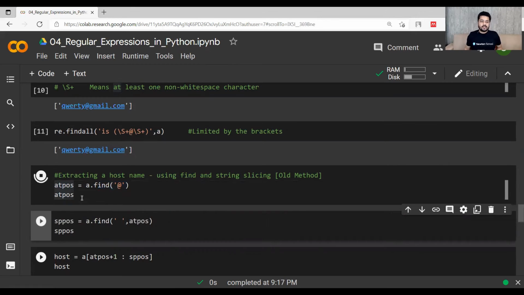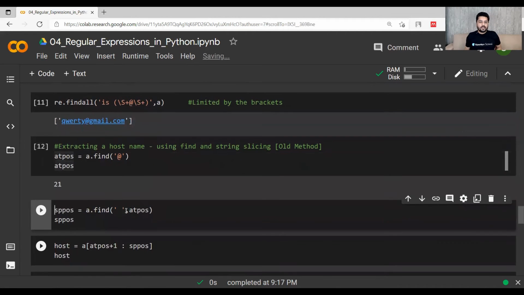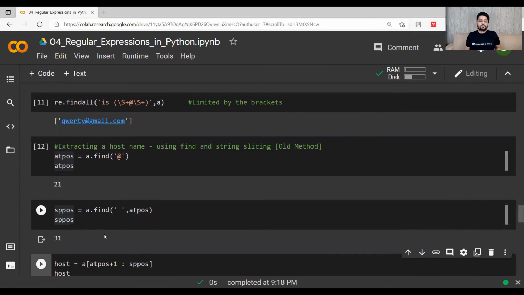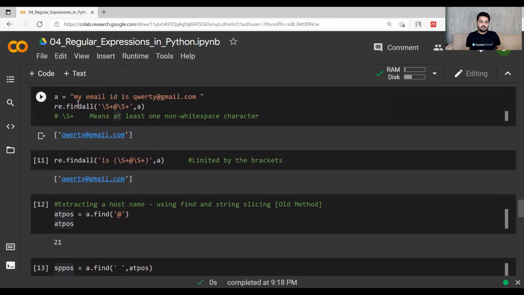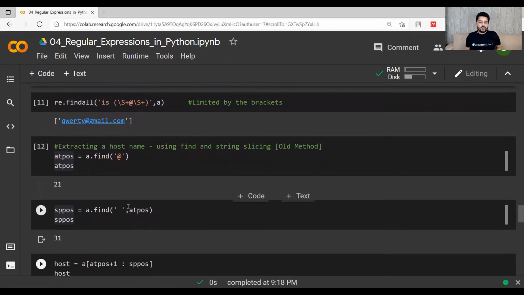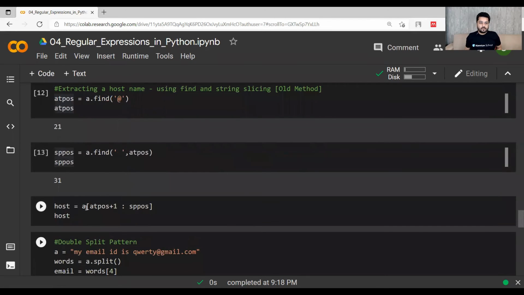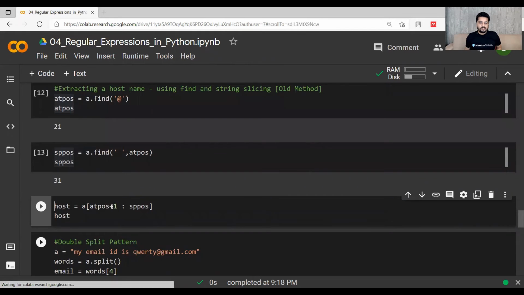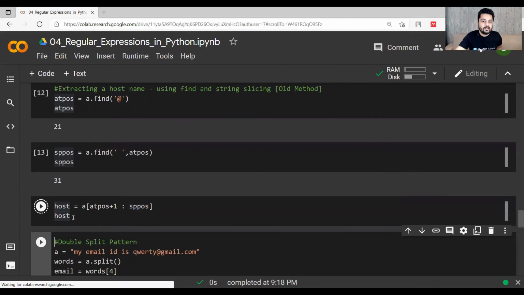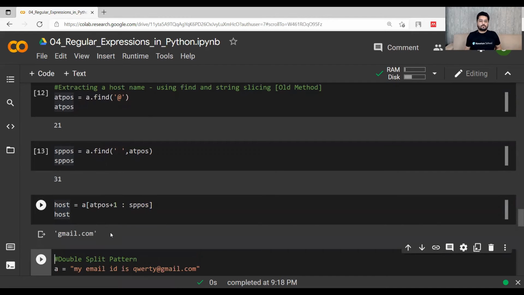Within the text, the at sign is at the 21st place, and the space at the end is at the 31st place. Now I want to get everything from the at position plus 1 till the space position. So if I print it, I will get gmail.com.